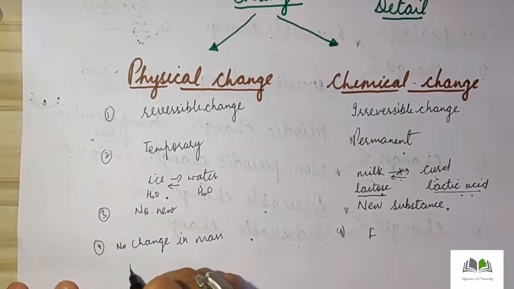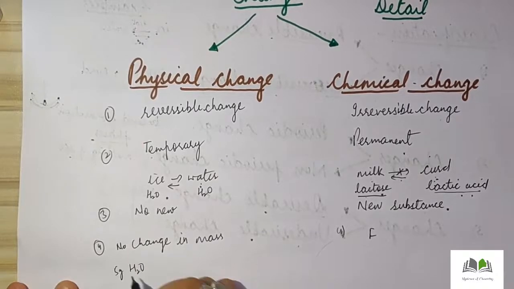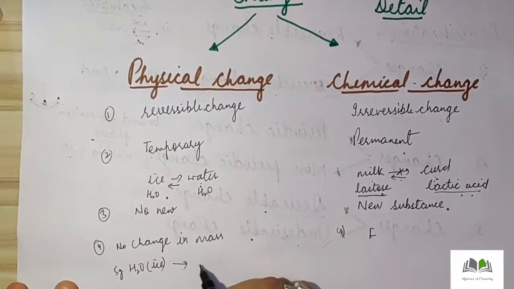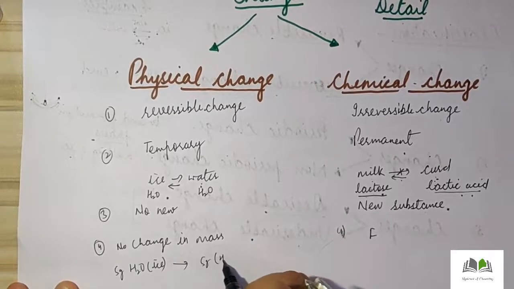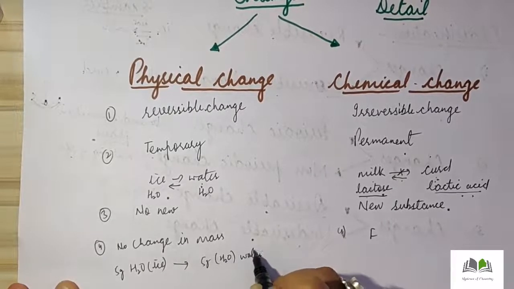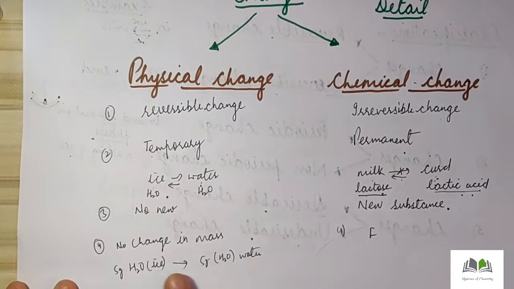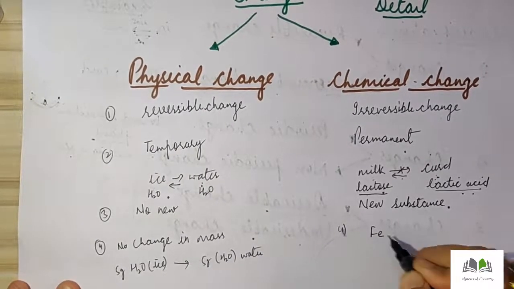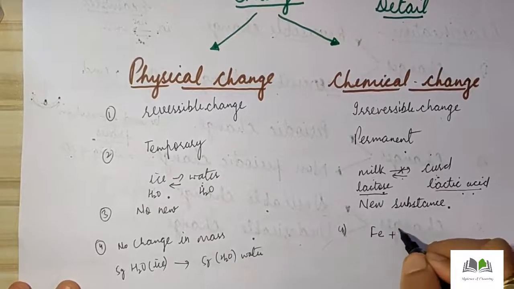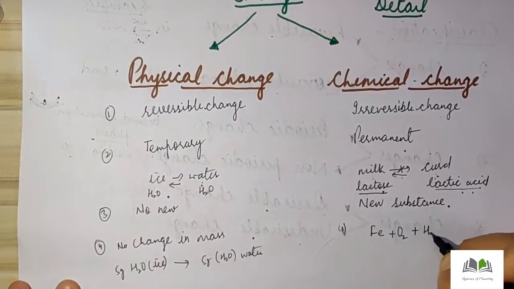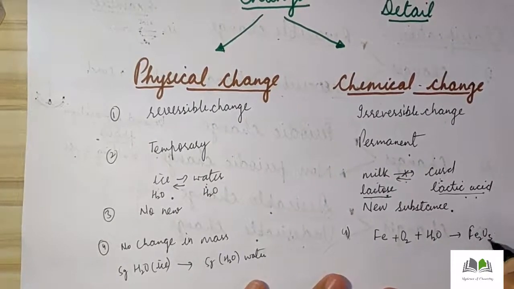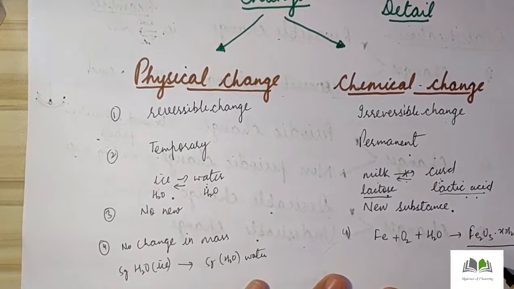For example, if I am taking 5 gram of ice, when I change this ice into water, I will get 5 gram of water. So the mass of the substance before and after the change remains the same. Now here, if I am taking fresh iron and keeping it in the open, in the presence of oxygen and water, it will change into Fe2O3.xH2O. Now this is known as rusted iron.